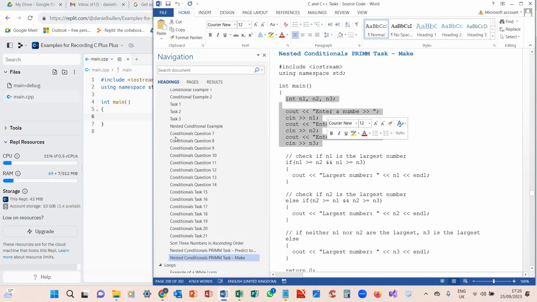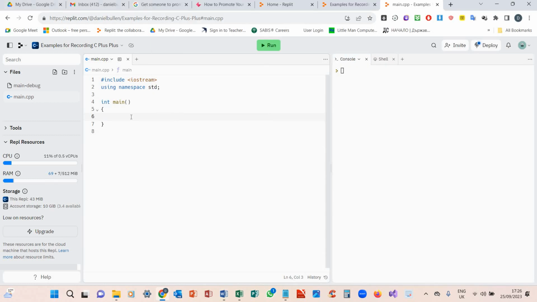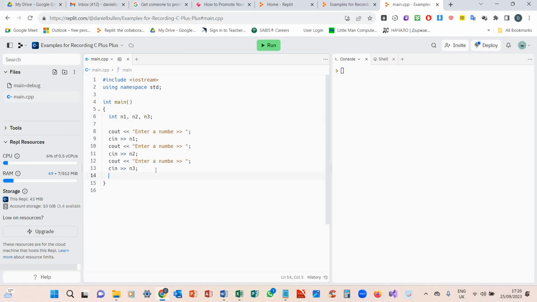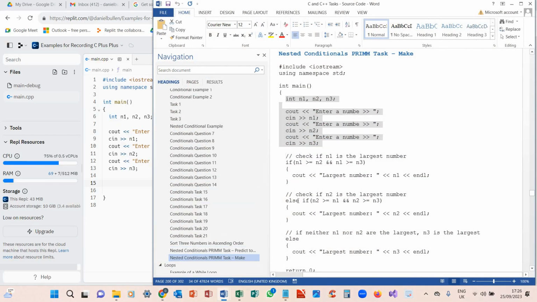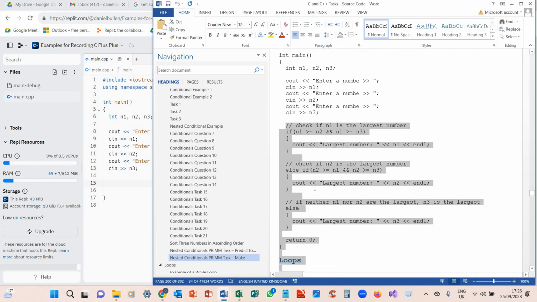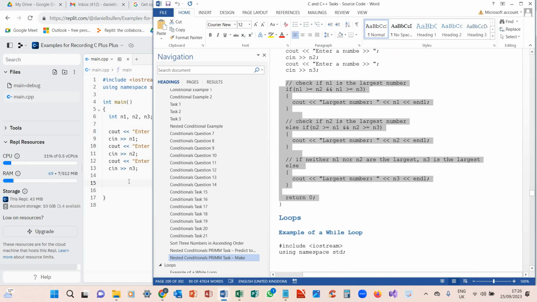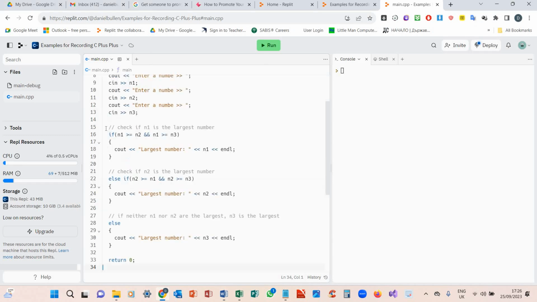So first, we will need three integer variables declared and their cins and couts. This is where we need loads of nesting. So we've got if. All it is is just a series of ifs and else ifs. If n1 is greater than or equal to n2, and n1 is greater than or equal to n3, then we're just going to say the largest number.